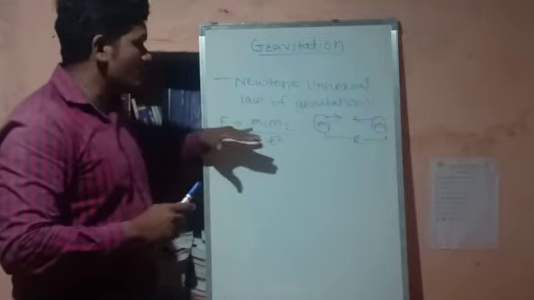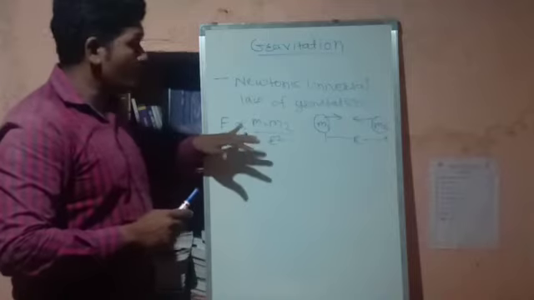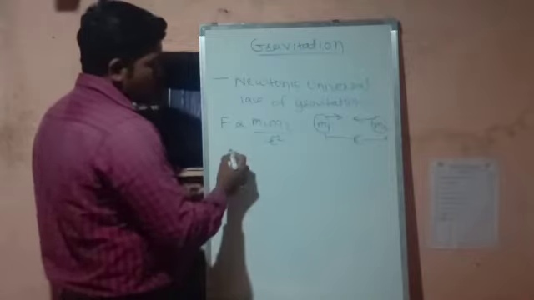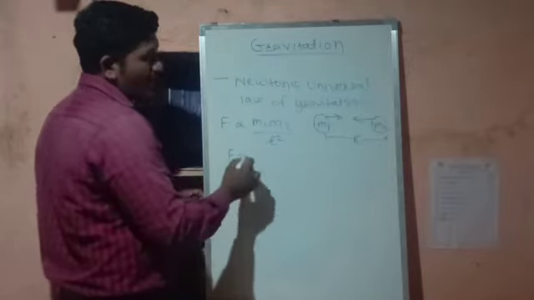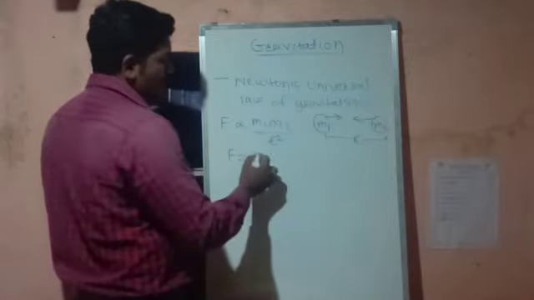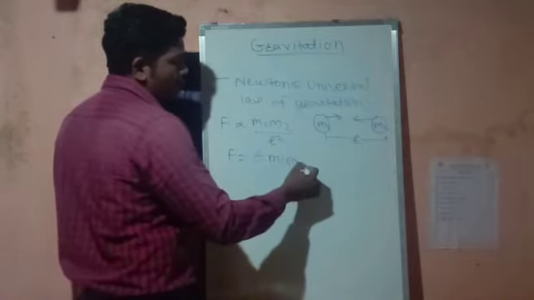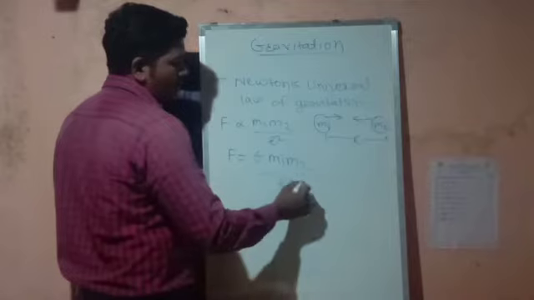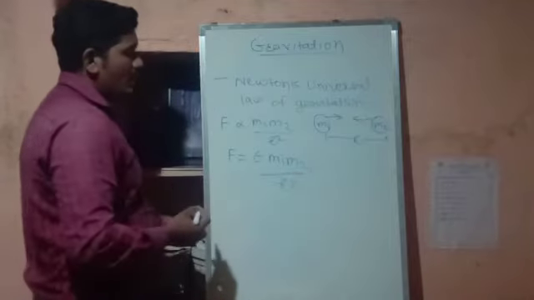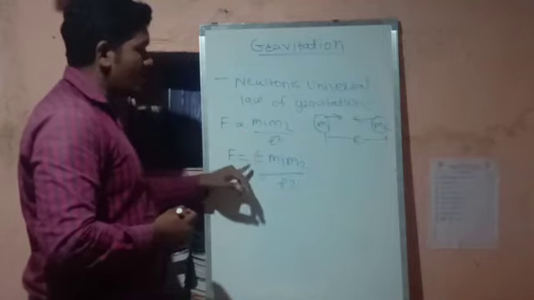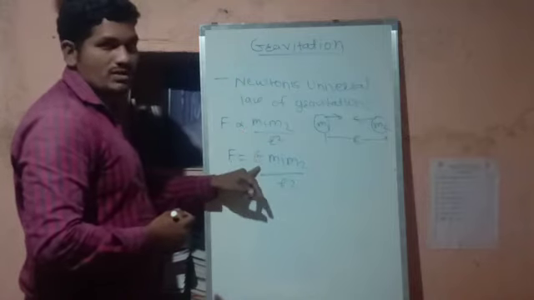Now if you want to derive this equation, if you want to remove the proportionality sign, how can we remove it? This can be removed by adding the gravitational constant G: F = G m1 m2 upon r square. So I have removed the proportionality sign and just added the constant G.